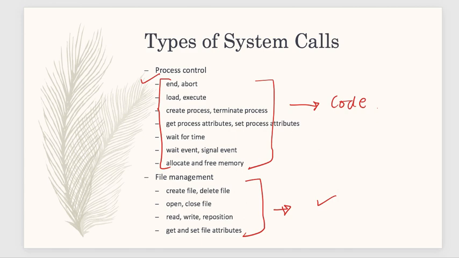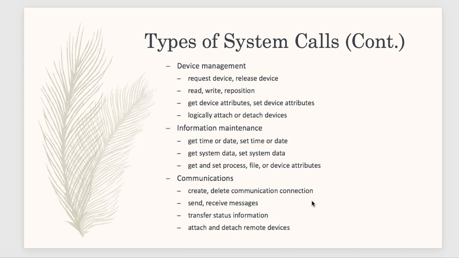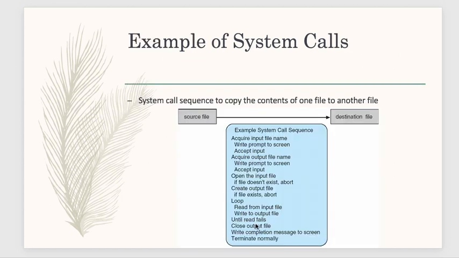So you don't need to write the code for everything in your program. For device, these are the system calls which are already coded in the libraries. For communication, these are the system calls. So this is an example of system calls.